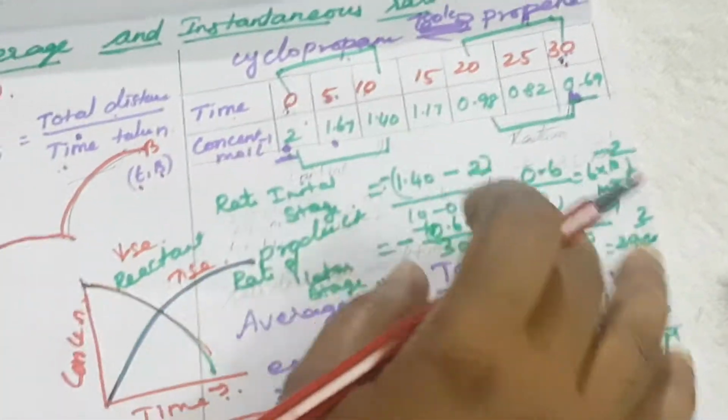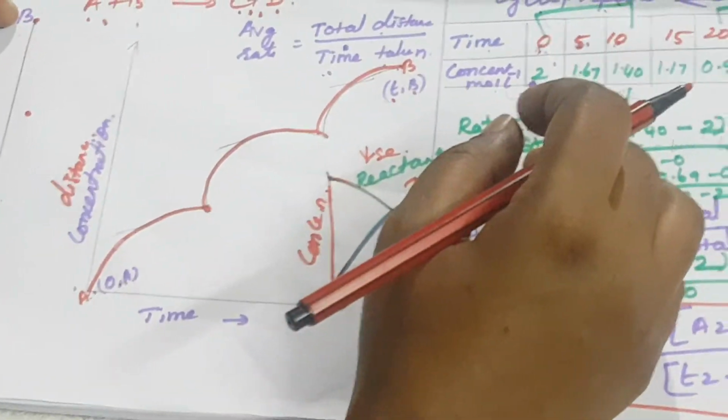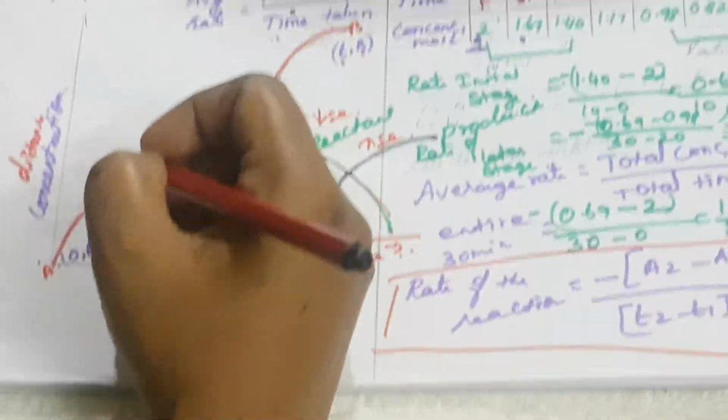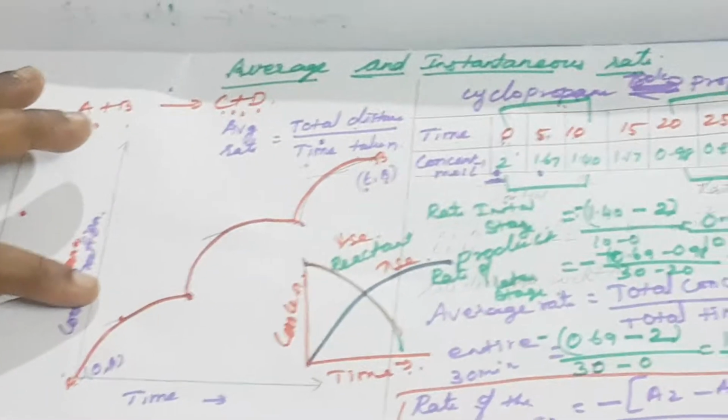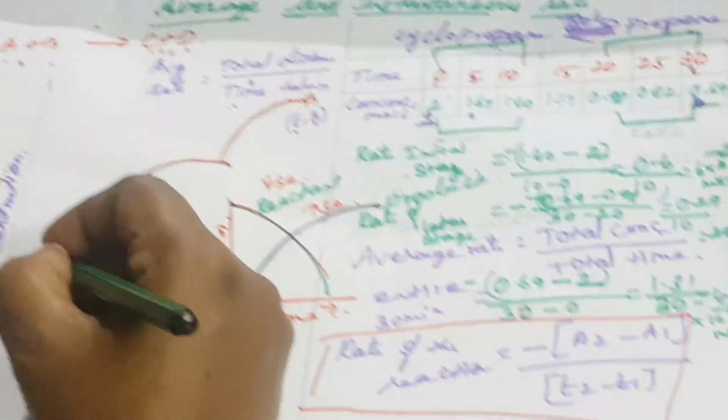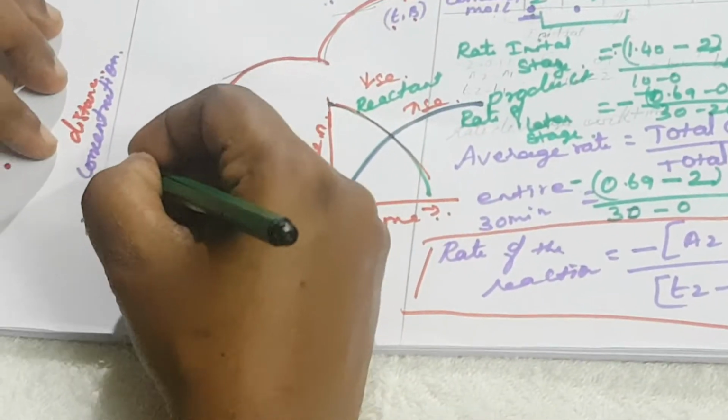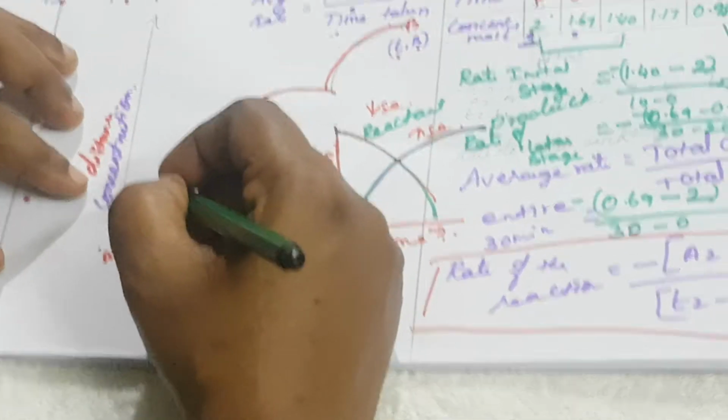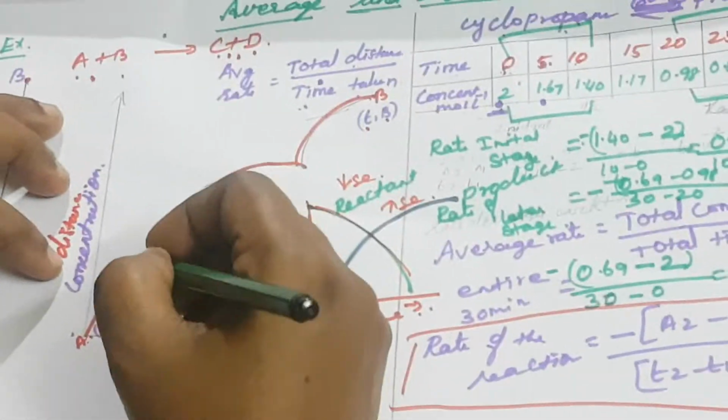What is meant by instantaneous rate? What is meant by instant? At a particular instant during the reaction. Here, one tangent is drawn at that point on the concentration curve. The tangent drawn at a particular point is called the instantaneous rate, and that is the slope of it.